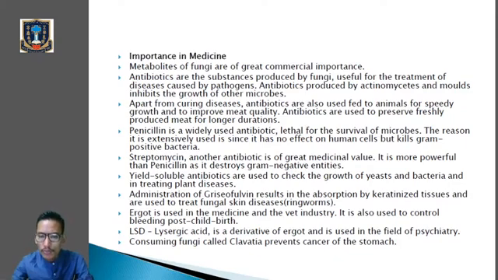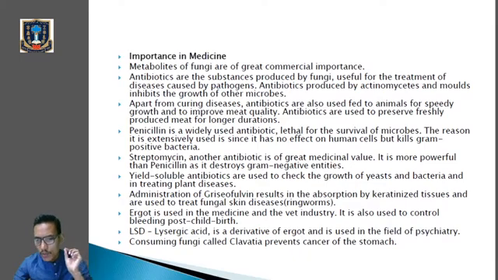So antibiotics produced by actinomycetes and molds inhibit the growth of other microbes. So kindly note down this one, that antibiotics which are used for the treatment of the disease caused by the pathogens are produced by the actinomycetes and from the molds, which inhibit, which stop the growth of the microbes. Number 3, answer. So apart from curing diseases, antibiotics are also used mainly to feed the animals for speedy growth and to improve meat quality also.